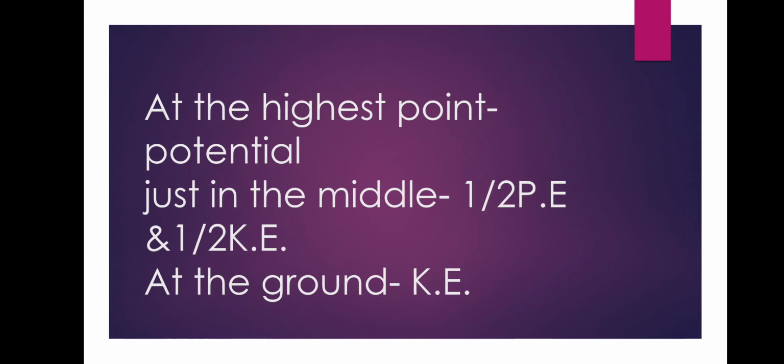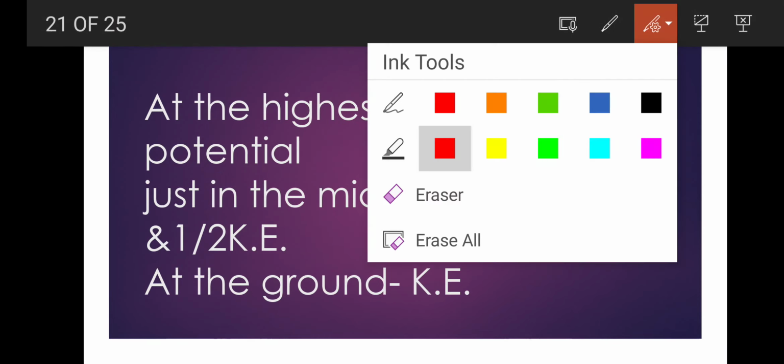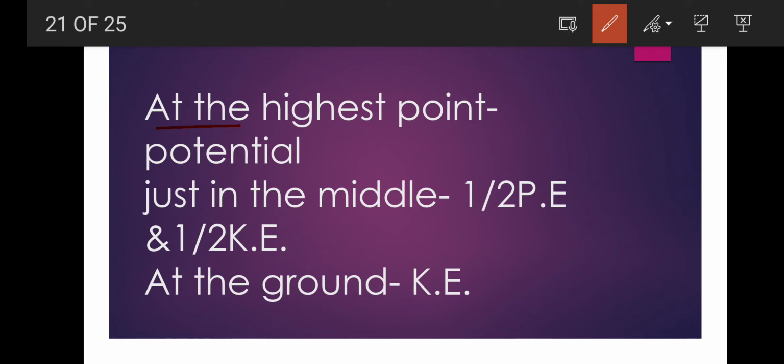When it is at a different position, given here at the highest point. I have discussed this in the previous video also, in very detail. So at the highest point the ball has what? Potential energy, maximum potential energy. So here potential energy is maximum and kinetic energy is what?